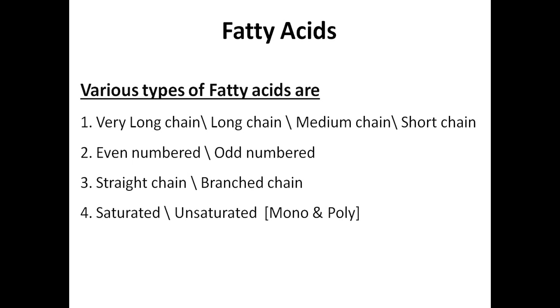Unsaturated fatty acids have double bonds in their structure. Again, unsaturated fatty acids are of two types: monounsaturated fatty acids and polyunsaturated fatty acids. Monounsaturated fatty acids consist of only one double bond in their structure. If more than one double bond is present, they are called polyunsaturated fatty acids.